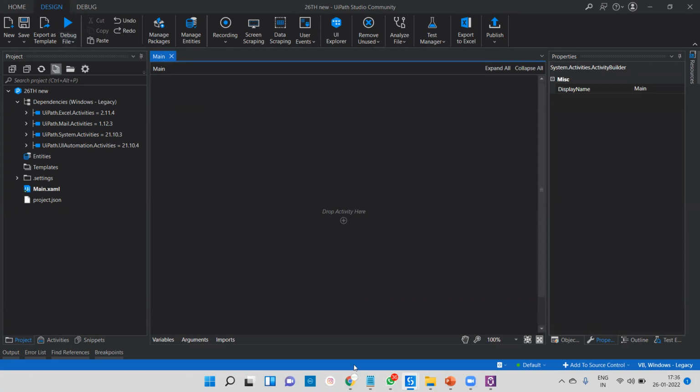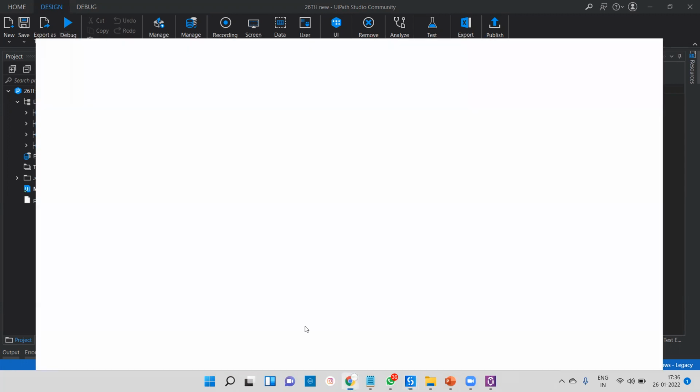But if you want to automate any bot from across the world, okay, so there are lots of servers in UiPath. You can launch your server and you can deploy your process to the orchestrator. That is called unattended bot. So from across the world, you can run your process and you can schedule a process. You can store multiple data like your string, integer, credential, multiple things you can store inside your orchestrator, and that is paid. That cost is more than $20,000, especially for one system, especially for 1 year. You can go for that.